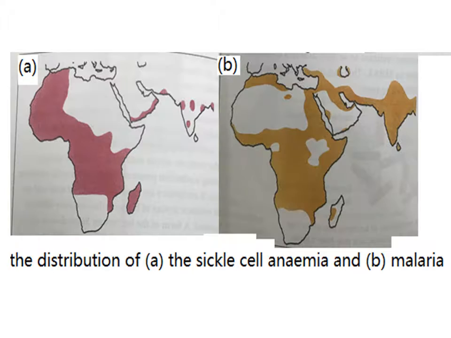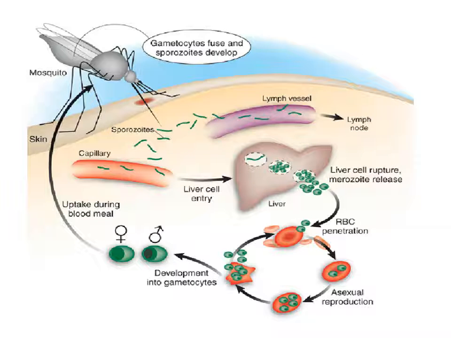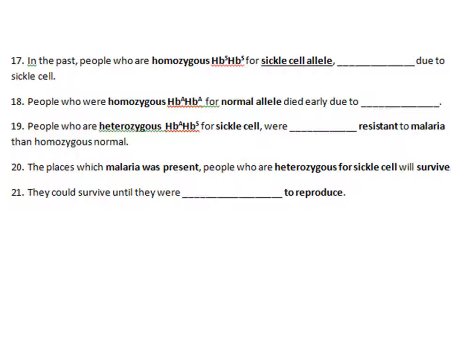So you see this picture. A past year question also asked this. On the left-hand side is the distribution of sickle cell anemia. On the right-hand side is malaria, and you can see almost the same area, right? Malaria is spread by mosquitoes, and in the mosquito we find a one-celled parasite. This parasite causes malaria. The parasite will reproduce, go into the lymphatic vessels, go into the liver, reproduce, etc.